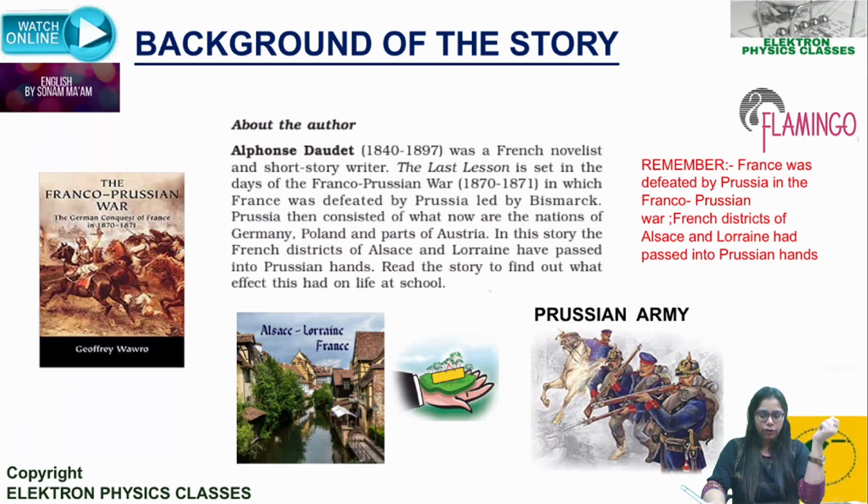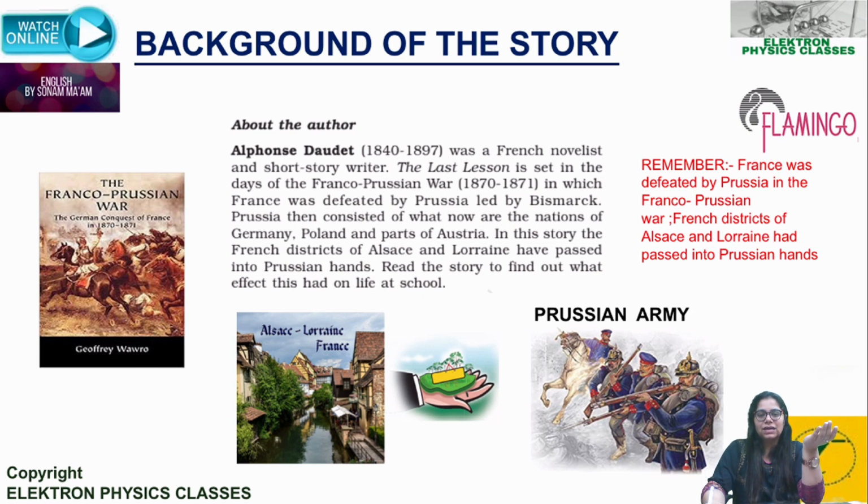Talking about the background of the story, there are a few important points that you need to know over here. Of course, I've taken up the entire NCERT extract, but you need not learn everything over here. So the major point is this chapter was written by Alphonse Daudet. The author's name is Alphonse Daudet. Now, this is the correct French pronunciation. Alphonse Daudet is basically a French novelist, a French short story writer.